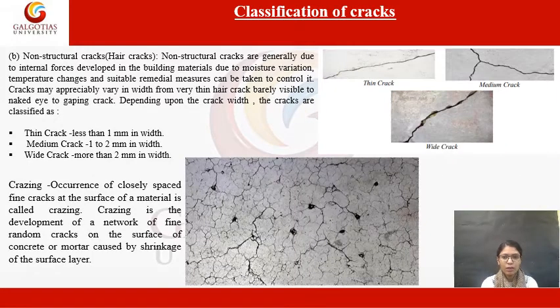So the next classification is non-structural cracks, also known as hair cracks, and these are the cracks which are formed generally due to the internal forces developed in the building materials, due to the change in moisture, due to the change in temperature, and for the same we can take some remedial measures to prevent or to control it. So these cracks may vary in width from very thin hair crack, barely visible to naked eye, to gaping crack.